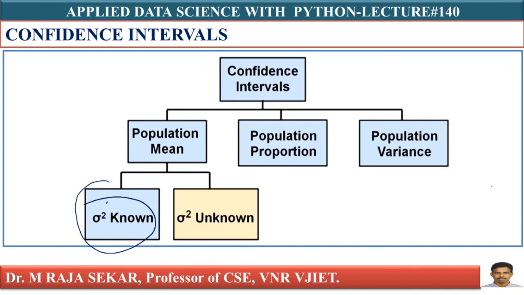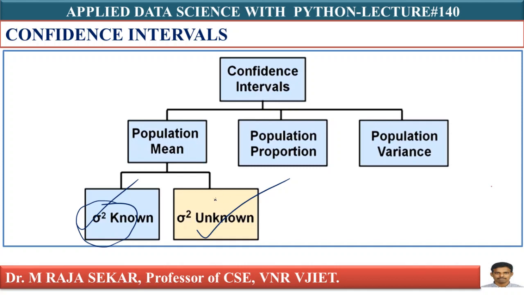Now I must discuss the case where sigma square is not given, or sigma square is unknown. We have predicted the population mean with the help of the sample mean where the condition was that sigma square is known. This I already completed. Now I must discuss sigma square unknown.